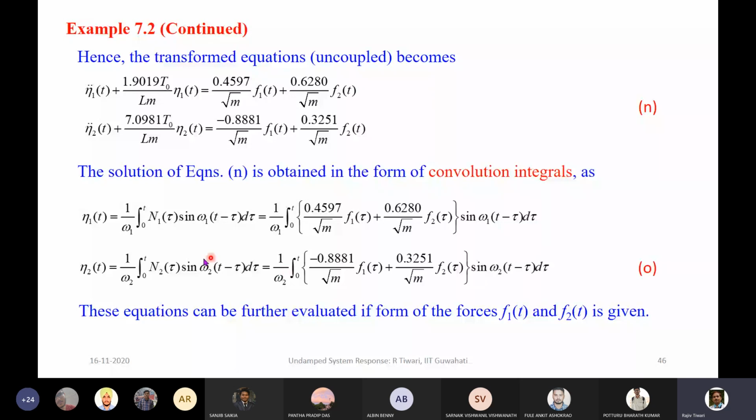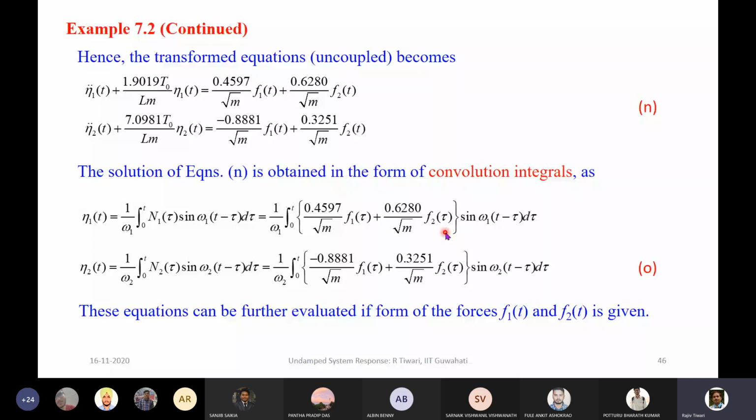Now, once we have obtained this, we need to go back to the actual physical system, y1 and y2, using the same transformation matrix. But here you can see that in the first natural coordinate, both the forces are contributing. Similarly, for the second also, both the forces are contributing.